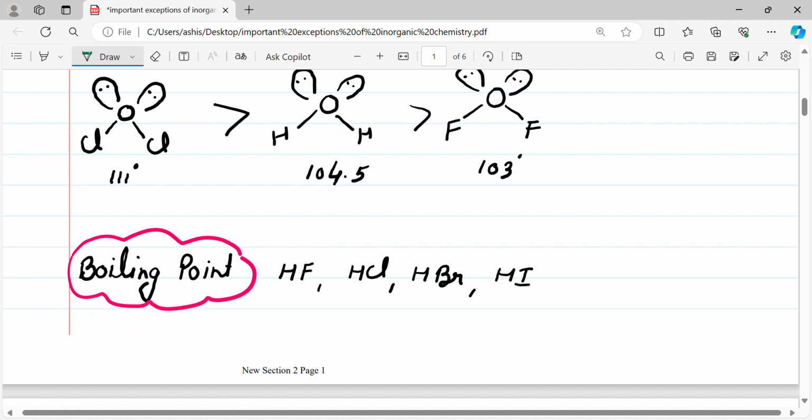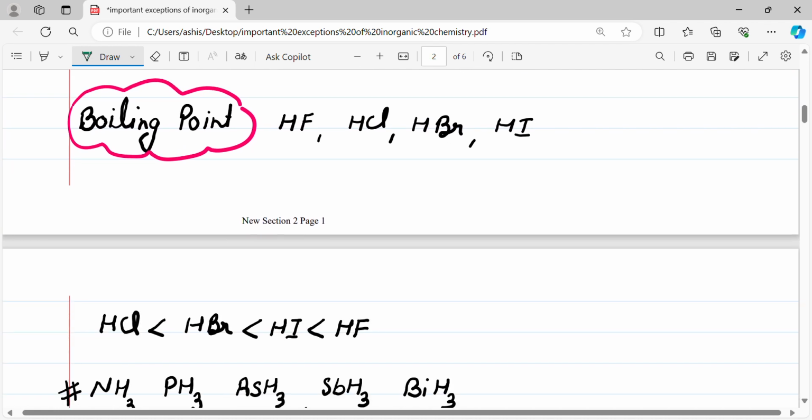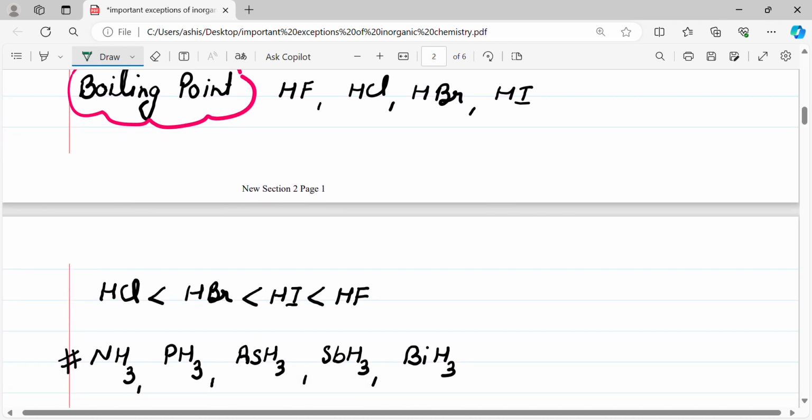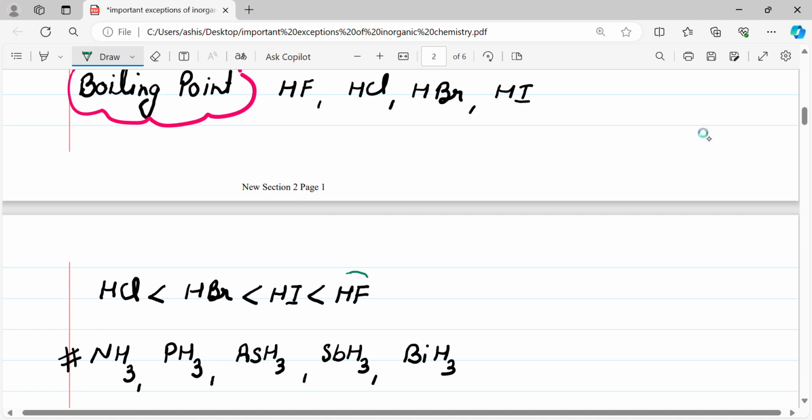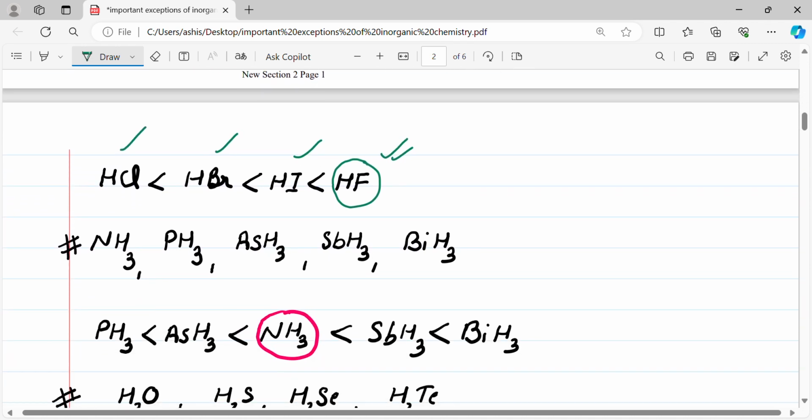Then there is another exception, that is boiling point. Boiling point of HF, HCl, HBr and HI. The boiling point of HF is the maximum because of hydrogen bonding, then HI, then HBr, and in the last HCl.